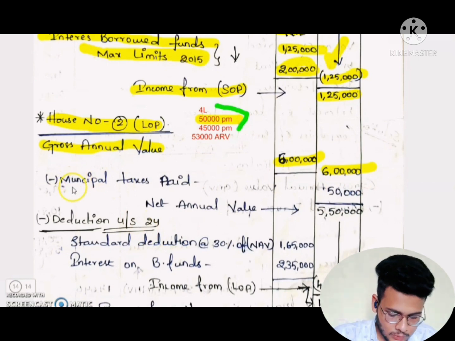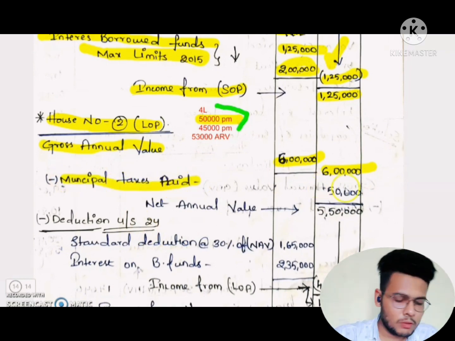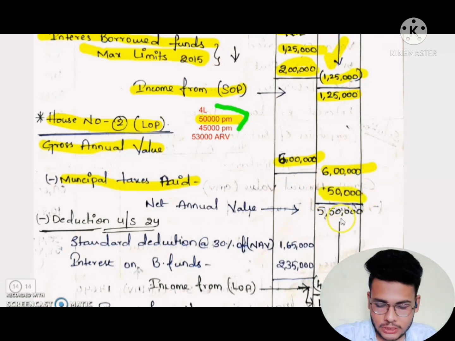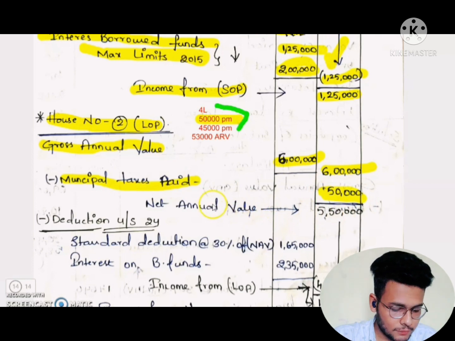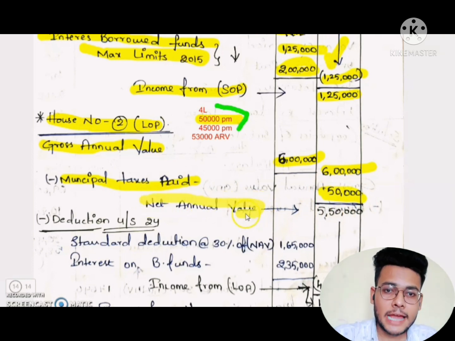Clear? Next we have to deduct municipal taxes paid from the gross annual value to get the net annual value. So after deducting, 50,000 is municipal taxes paid. So 6 lakhs minus 50,000 is 5,50,000 as the net annual value.